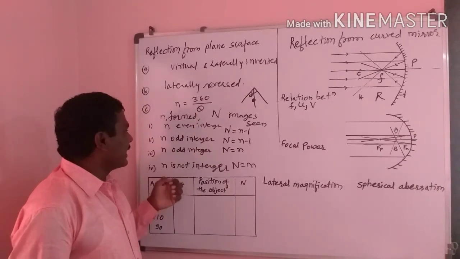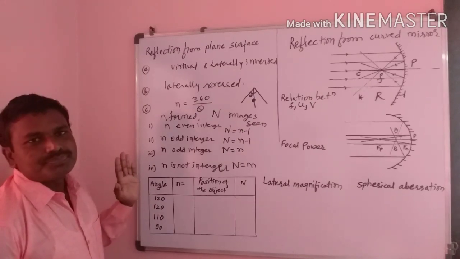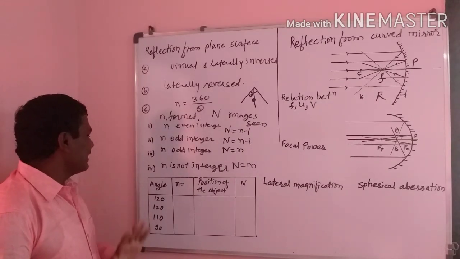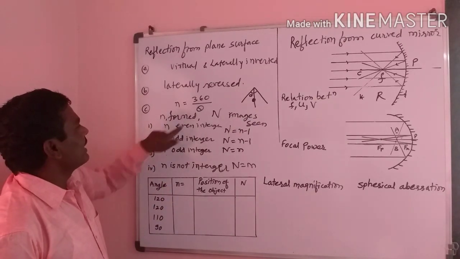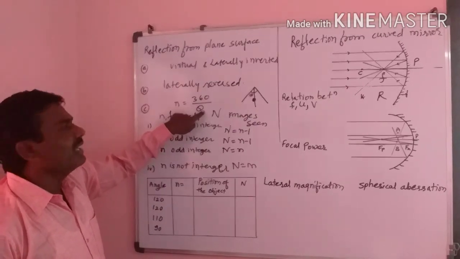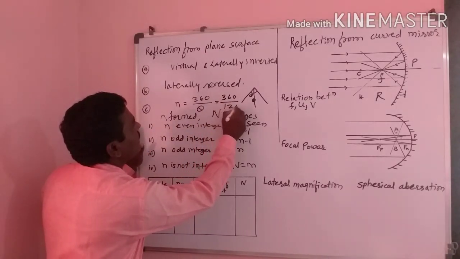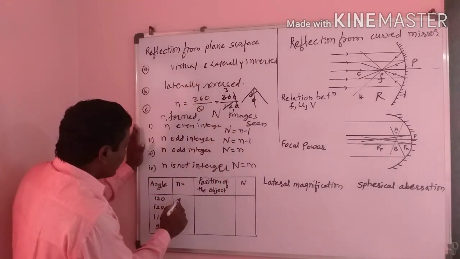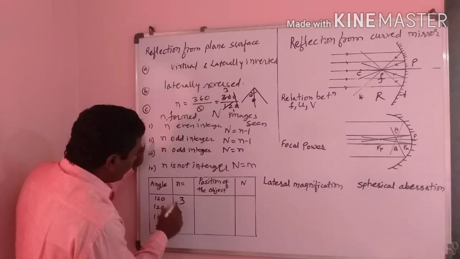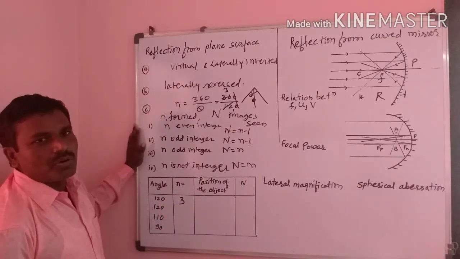Here is more explanation with this example. Suppose the angle between the reflecting surfaces is 120. When we keep the object here, how many images are formed? 360 divided by 120, the zeros cancel, and we get 3. That means 3 images are formed, that is n, for this position of the object.